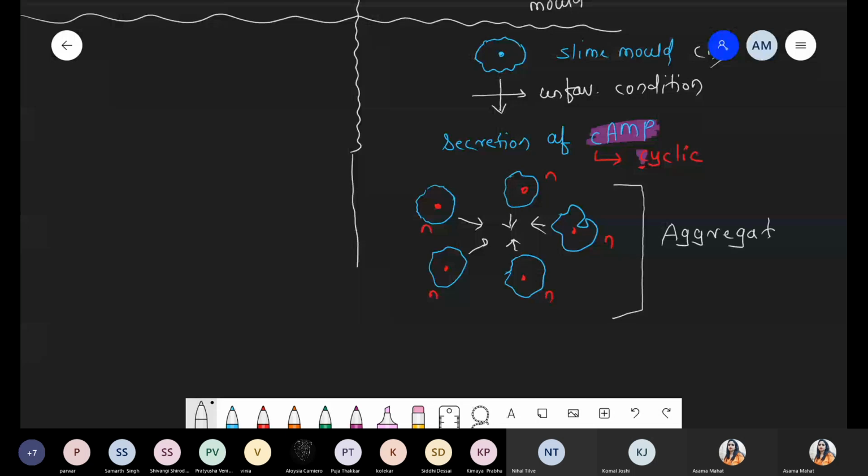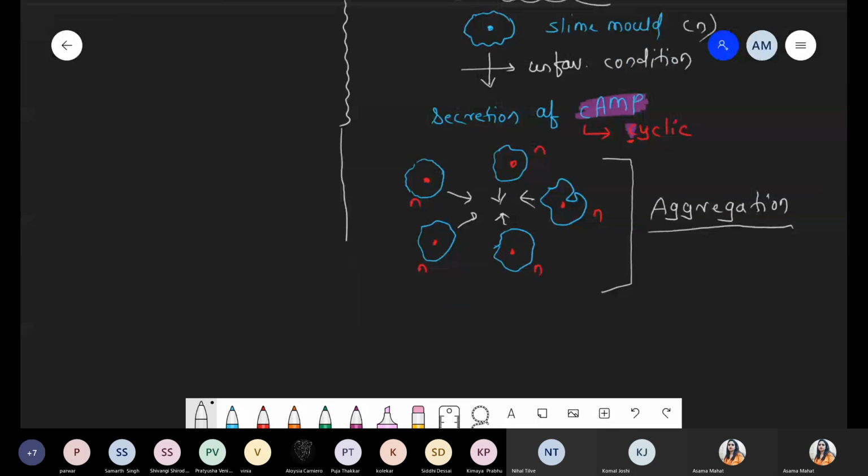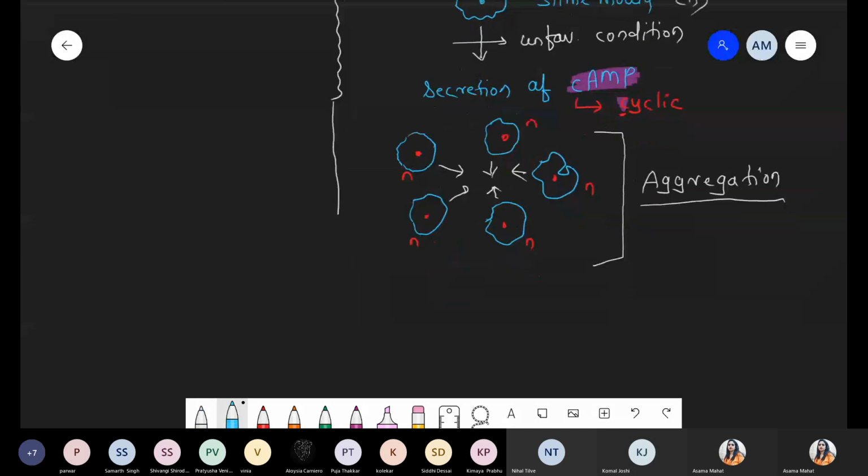They aggregate with each other. Aggregation. And now what happened? After the aggregation, there is a formation of some clump-like structure. Just imagine, किस तरह से बनेगा? It will form a structure like this.